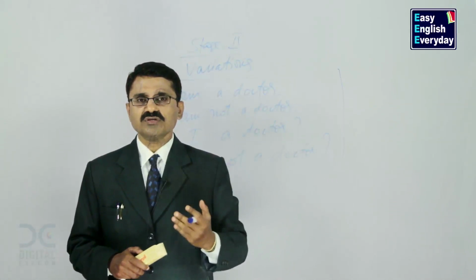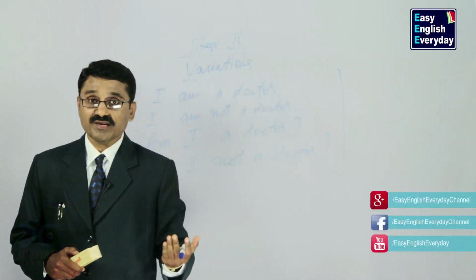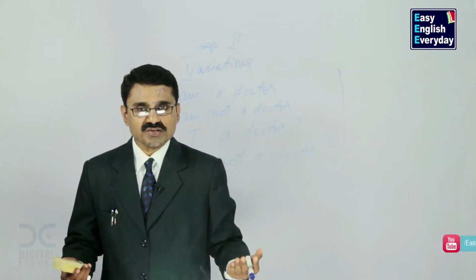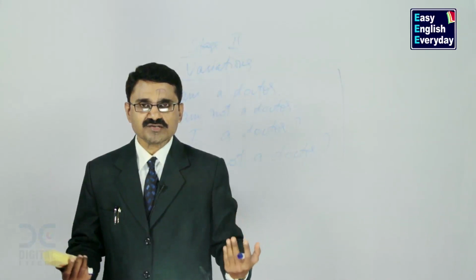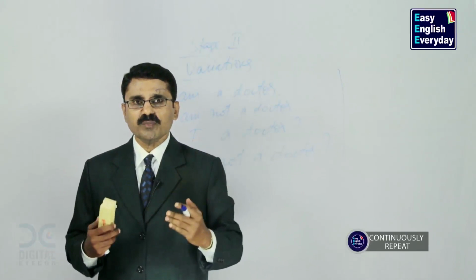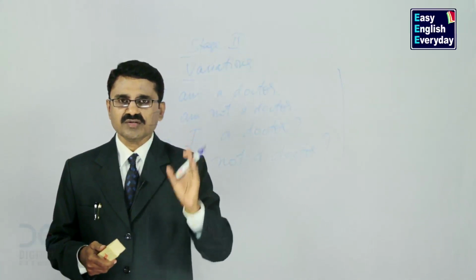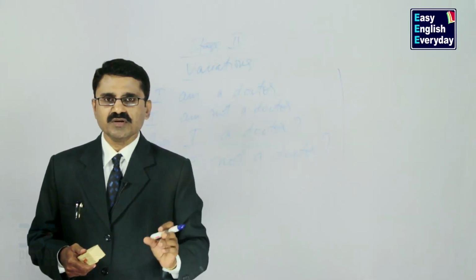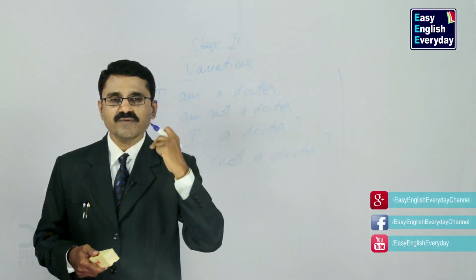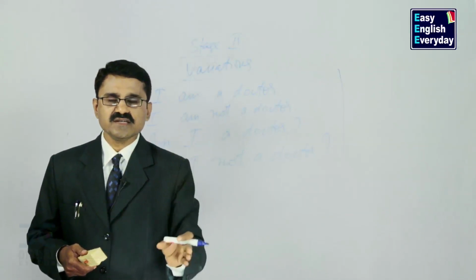I am a doctor. I am not a doctor. Am I a doctor? Am I not a doctor? I am a teacher. I am not a teacher. Am I a teacher? Am I not a teacher? I am a student. I am not a student. Am I a student? Am I not a student? In this way, repeat a number of times. The more you repeat, the deeper it enters your subconscious mind. So just one or two examples are not enough. Collect as many nouns as possible, make sentences, and with every sentence you make 4 forms. This will give you a lot of training to the tongue, and very quickly your tongue starts pronouncing sentences effortlessly.